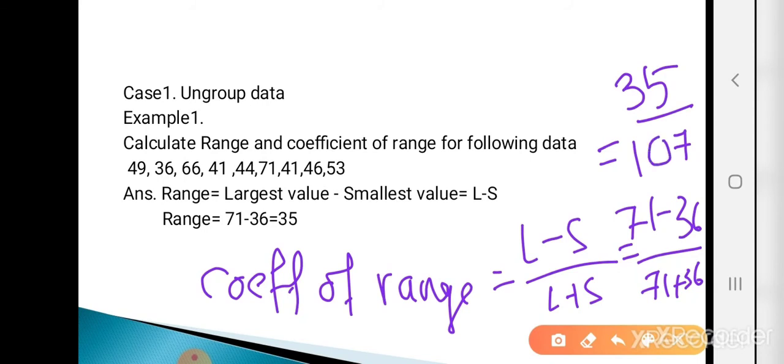So the coefficient of range is 35 divided by 107. Okay.